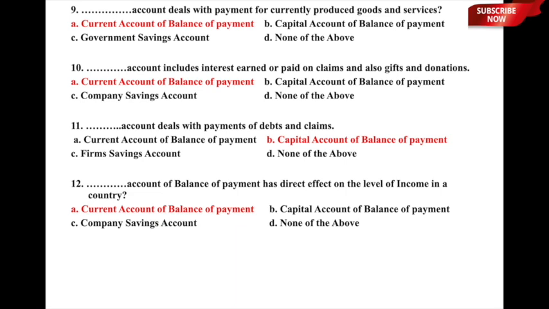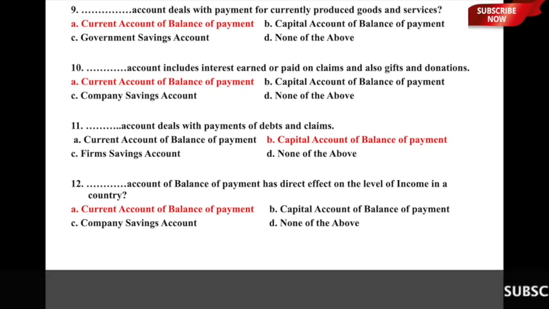So, here again the account which includes interest earned or paid on claims and also the gifts and donations is called the current account of balance of payment, and therefore option A, current account of balance of payment, is the correct option with respect to this question. I hope that is clear. Let us now move to the next question.